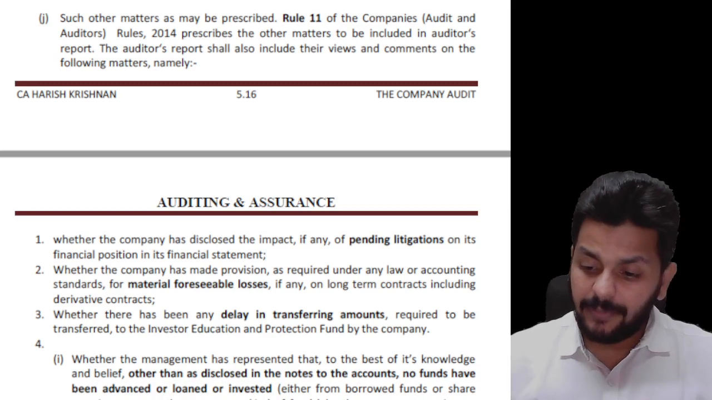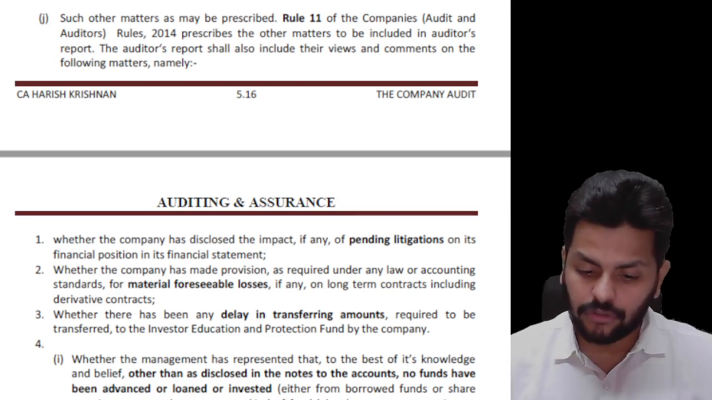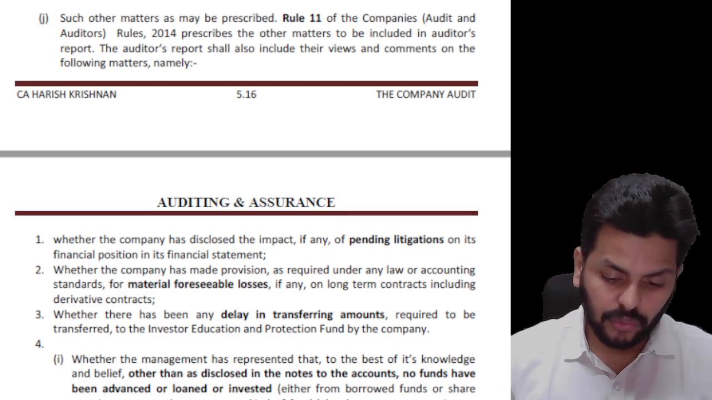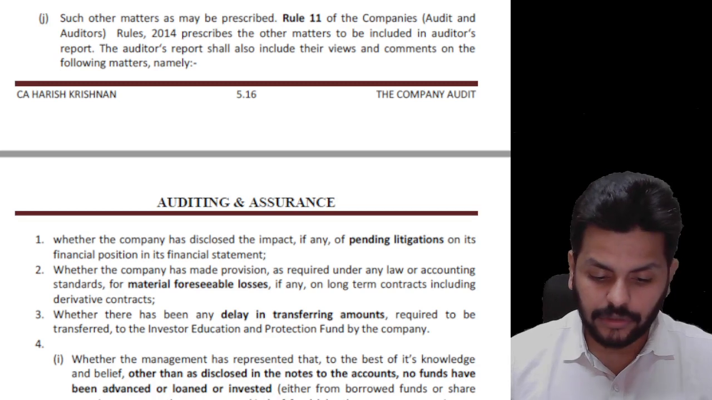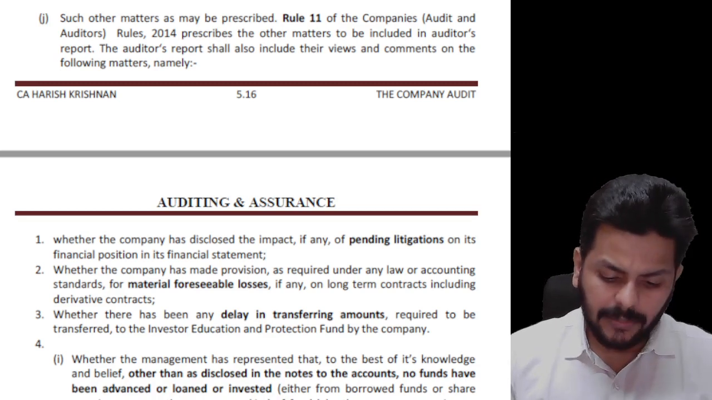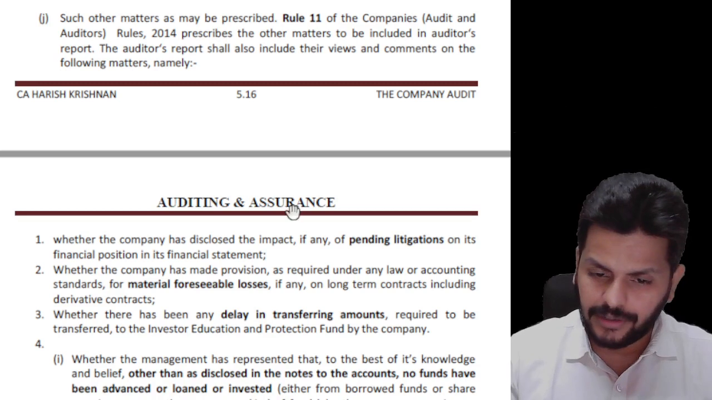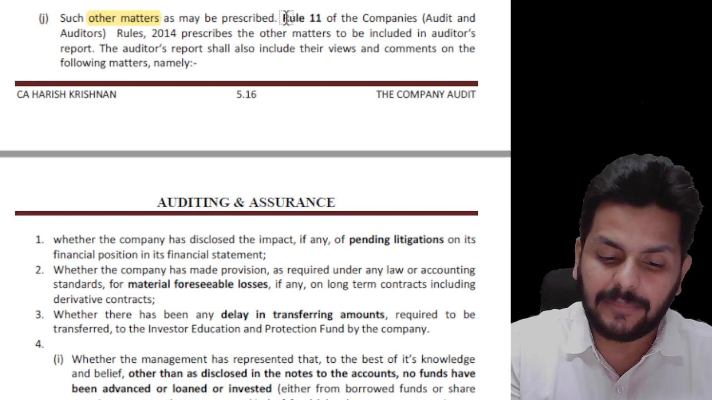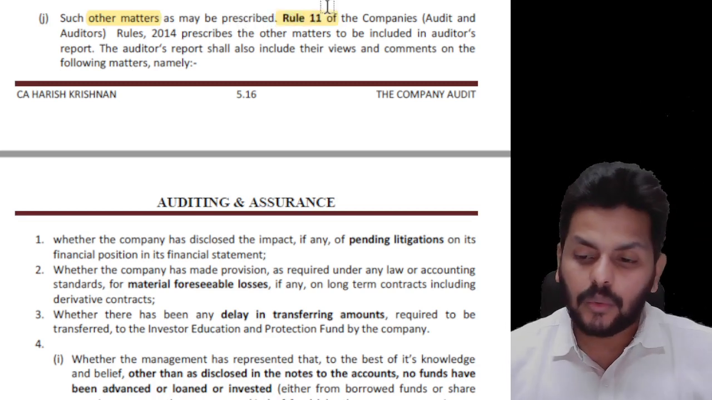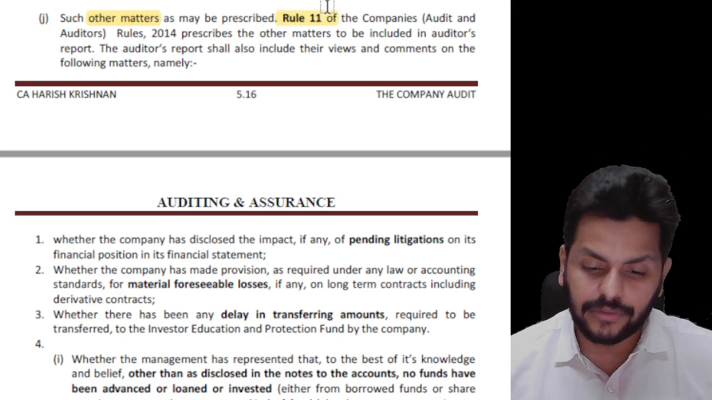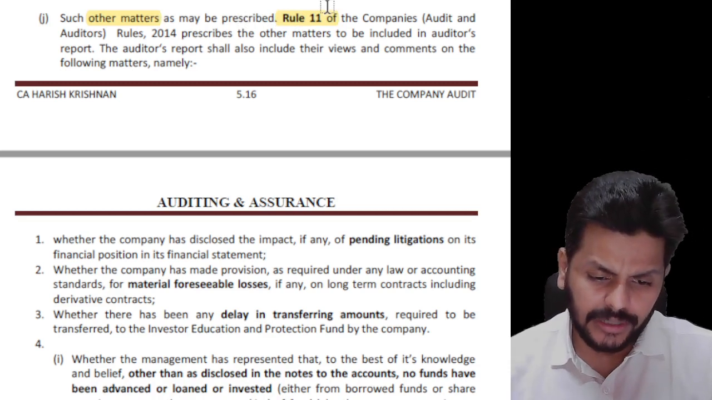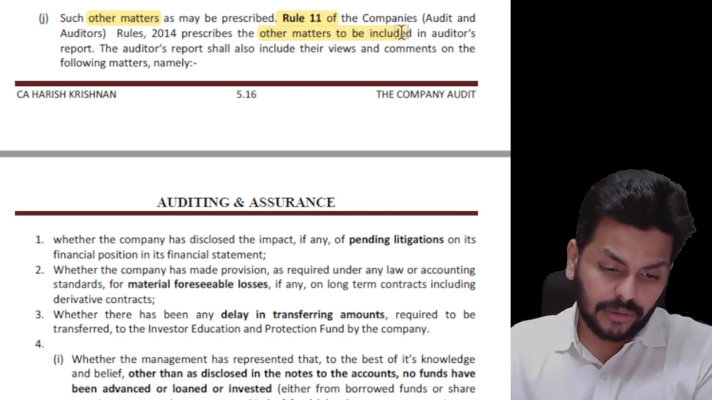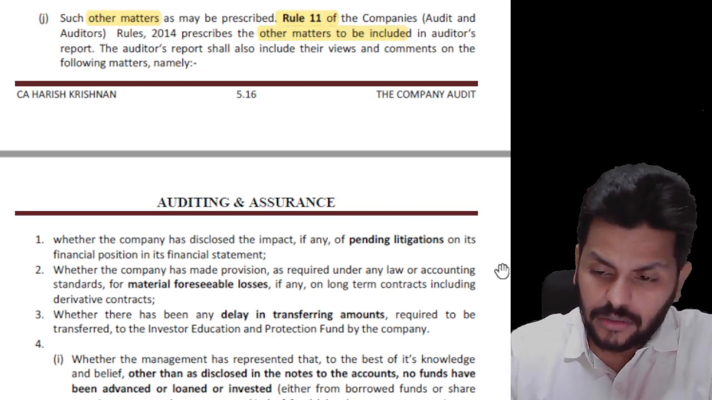There have been certain amendments to this particular rule and additions, so let us concentrate and try to understand what exactly we are supposed to report under 143 subsection 3 clause J, which is about such other matters. Please underline "such other matters as may be prescribed." When they say "as prescribed," you have to go to the rules, and rule 11 has all the details. Rule 11 of the Companies (Audit and Auditors) Rules 2014 prescribes the other matters to be included in the auditor's report.